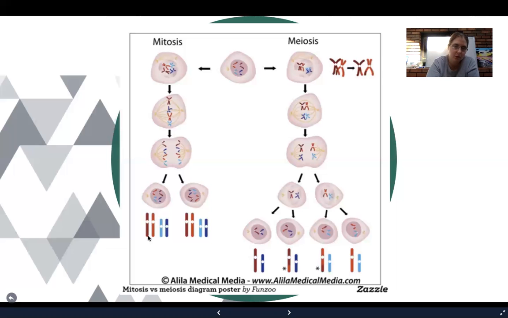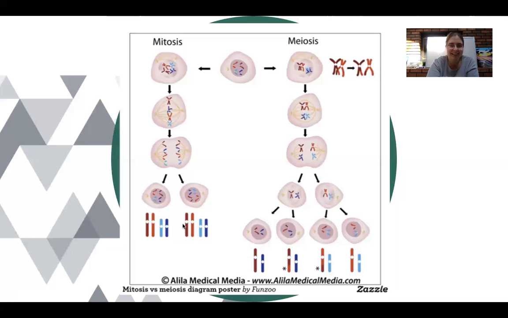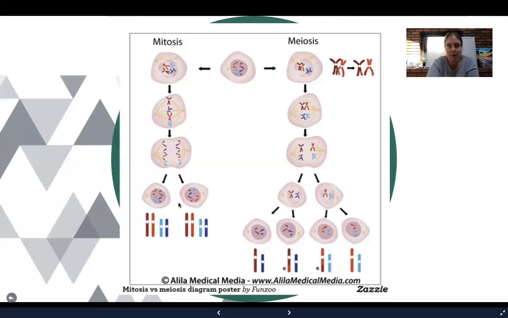So we have 2 red and 2 blue in each one of these. Well, we began with 2 red and 2 blue. So we still have homologous pairs, we're still diploid, and it's exactly the same to each other. So both daughter cells are genetically identical, and they're genetically identical to the original cell too.